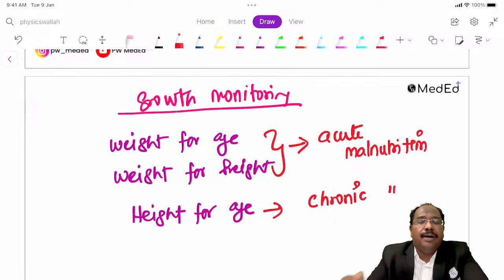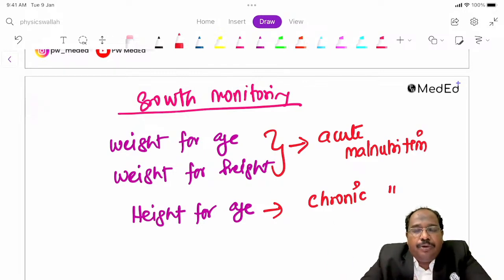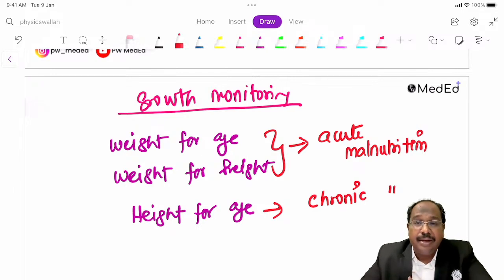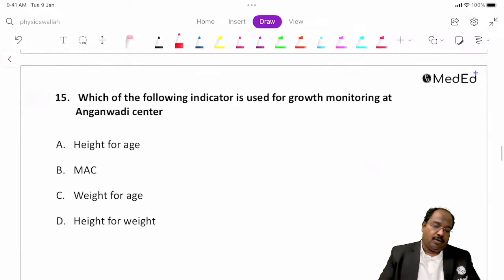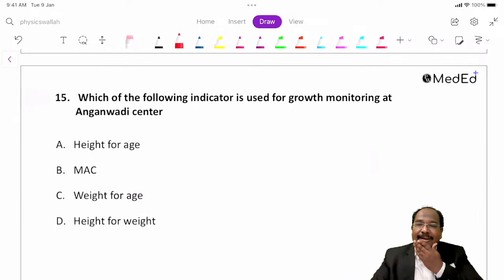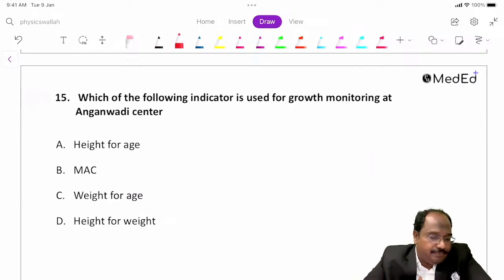Now, when will the birth weight be doubled? Usually, birth weight doubles by 5 months, triples by 1 year, and quadruples by 2 years. And when will the height of the baby be doubled? Height will double in 4 years. Birth height is 50 centimeters, and to reach 100 centimeters it takes 4 years, guys. Not 2 years. Height doubles at 4 years.